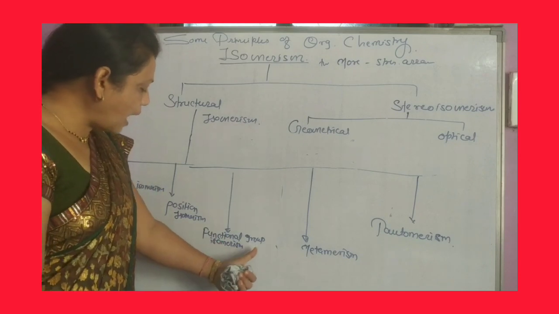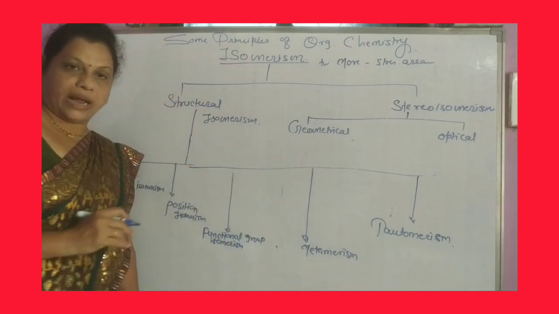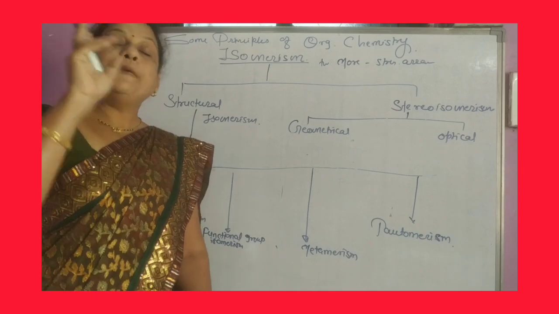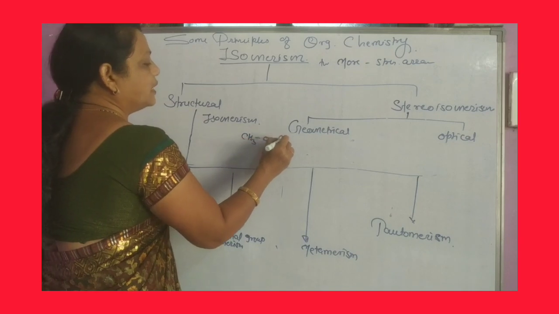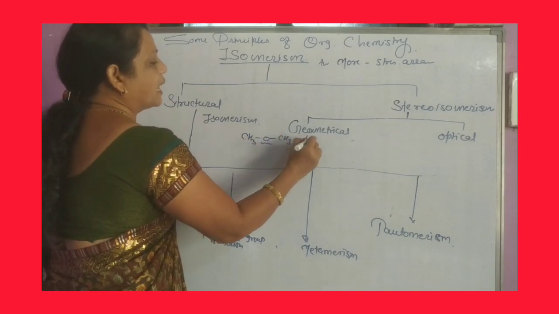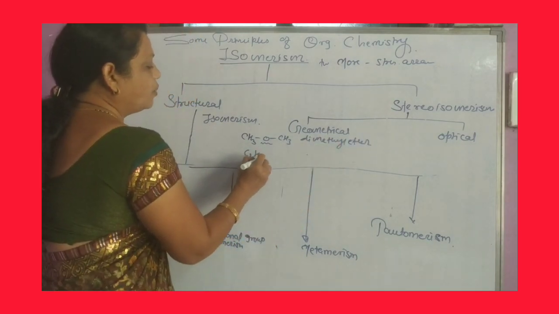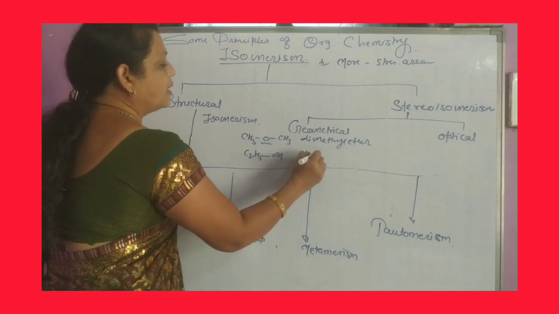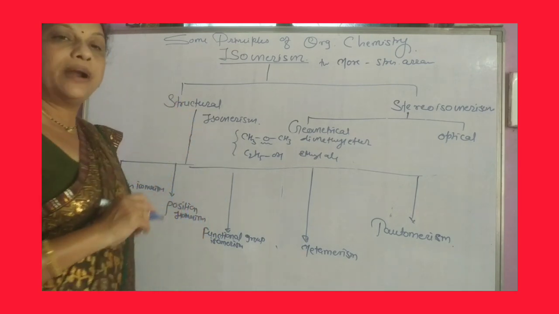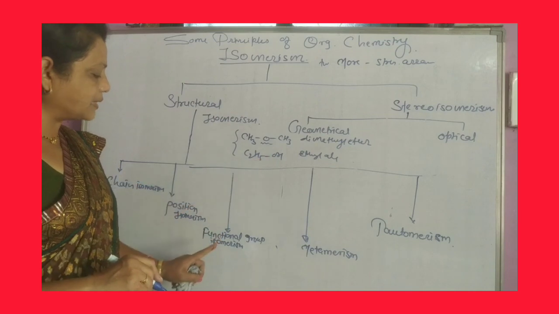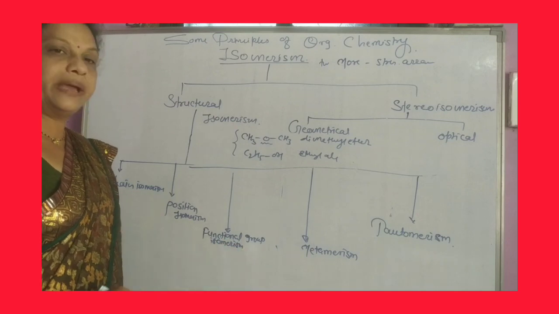Next one, functional group isomerism. Here the molecular formula is the same but different functional groups are present. For example, CH3OCH3. Here the ether linkage means dimethyl ether. Dimethyl ether, and C2H5OH. This is ethyl alcohol. They both have the same molecular formula but possess different functional groups, and therefore these are called functional group isomers, and the phenomenon is called functional group isomerism.